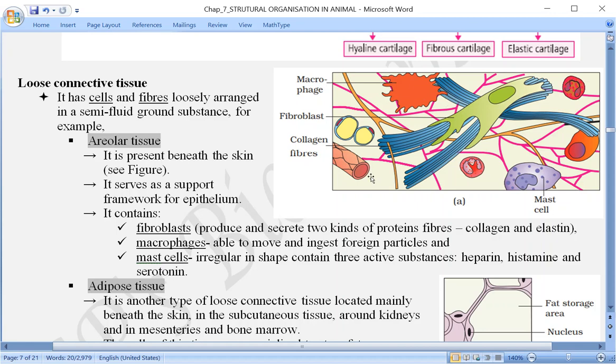Have a look at this figure. These are the types of cells we have discussed: fibroblast, mast cell, macrophage. These three cells are shown in this figure, and the fibers that are present, collagen fibers in bundles, are arranged parallel to each other.